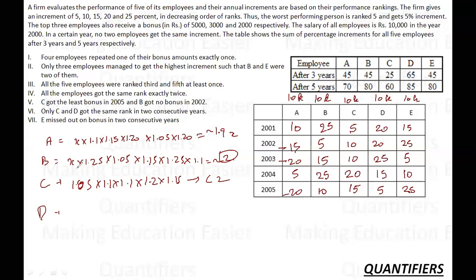If I talk about D, D had got the highest increment here, and D is also getting two good values. So it is safe to say that D would have got the estimate. For D, it is 1.2 into 1.2 into 1.25 and 1.15 and 1.0. So it is definitely above 2. So there are two players as of now. And if I talk about E: 15, 25, 5, 10, 25. B and E have got the same percentages. So E is also doubling its salary. So there are three people, B, D and E, who are doubling their salary. Okay. So this question is also taken care of.